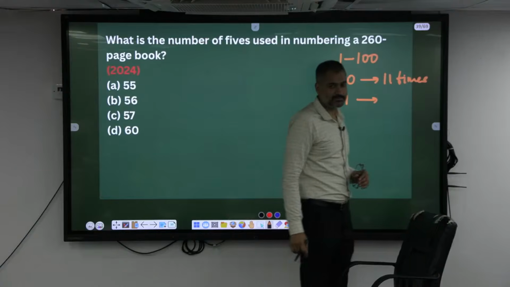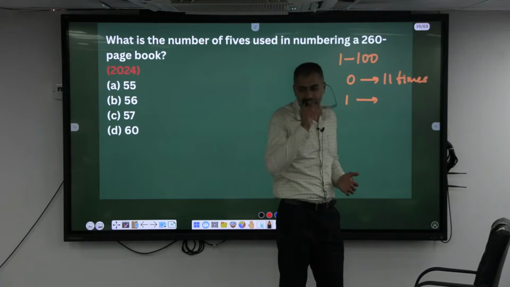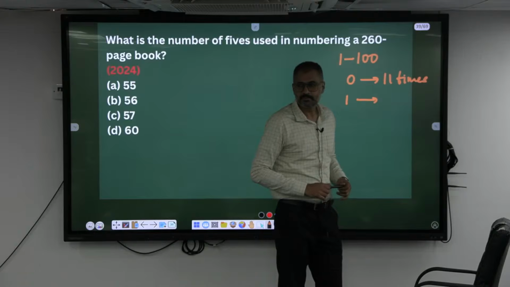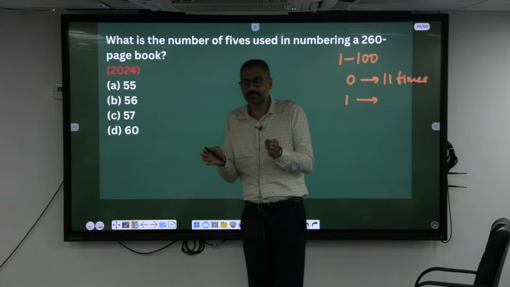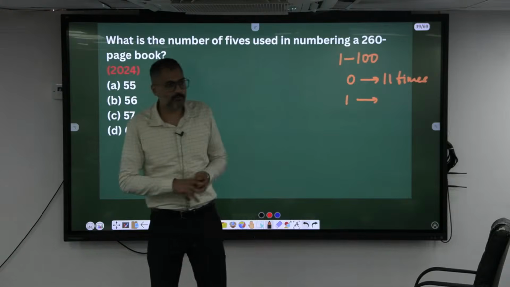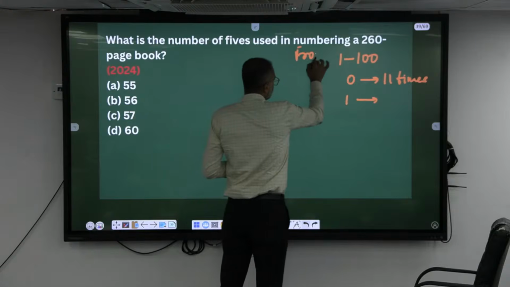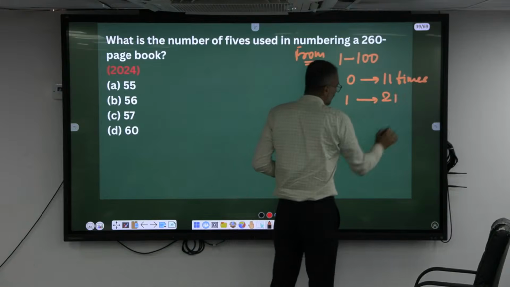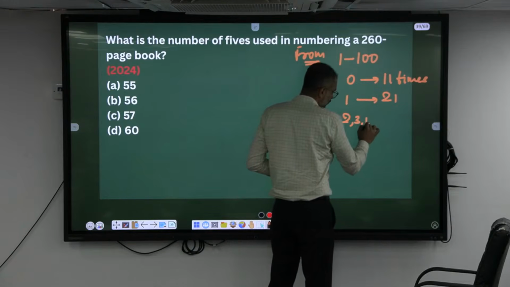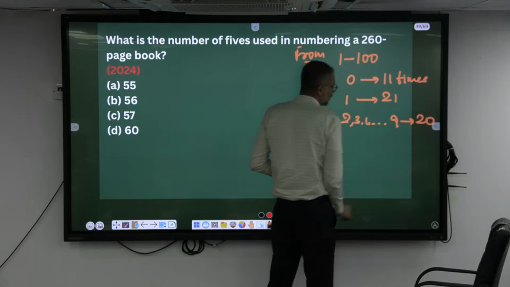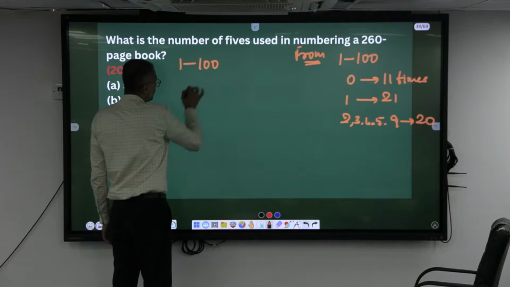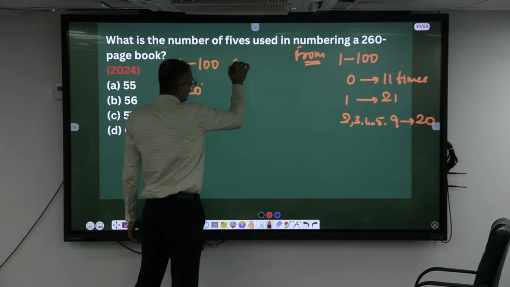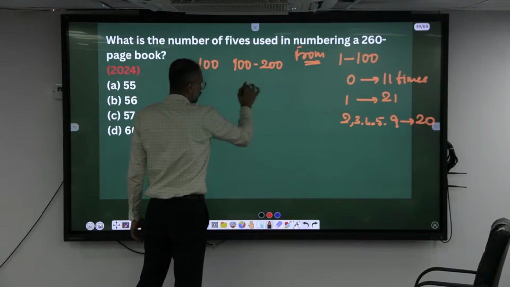100 has 1, 11 has 2. From 1 to 100, including 1, including 100. It's not between. Between is different, from is different. From 1 to 100, how many times will 1 appear? 21. Okay, 2, 3, 4, 9 all come correctly, 20. So 5 is also 20. So from 1 to 100, 5 will appear 20 times. 100 to 200, that is also 20.